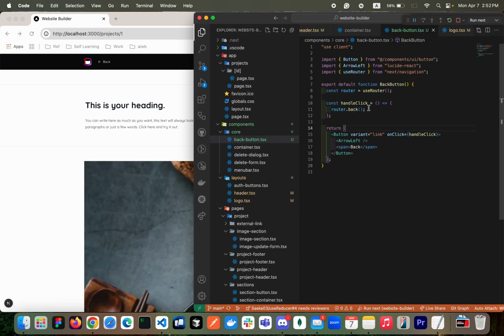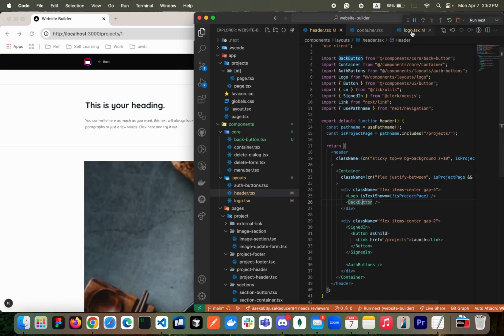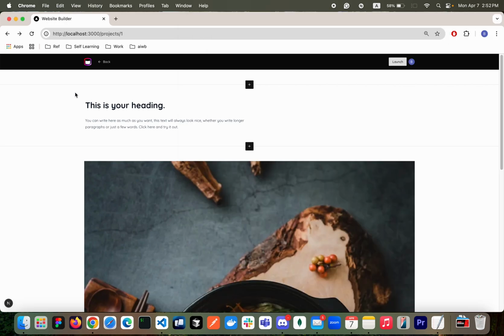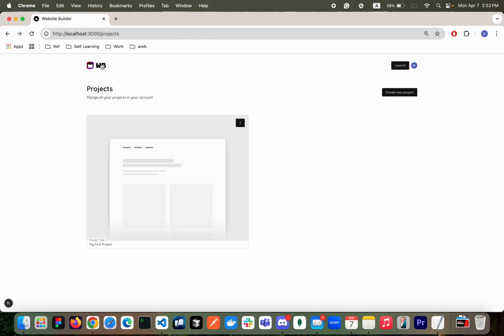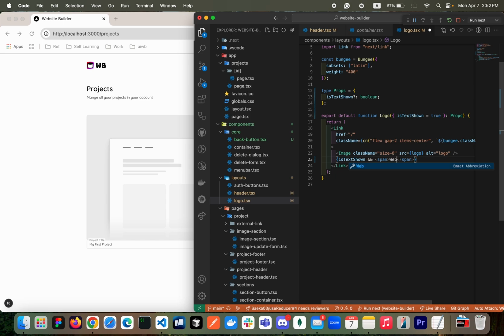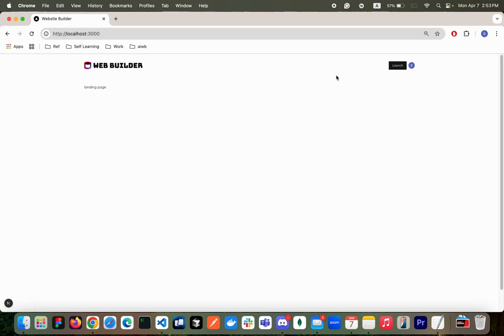When it's a project detail page, then I'm gonna show the back button. Otherwise, I'm not gonna show it. So here, this back button also needs to be dynamically rendered. If it's a project page, then we're gonna show that. Otherwise, don't, right? So if you go to the previous page, which is projects, we are not gonna see the back button, right? And then the logo WB is kind of very ugly. I'm gonna change it. Okay, so here, web builder, let's take a look. Yeah, this one's so much better, I would say. Web builder. Yeah, let's leave it this way.